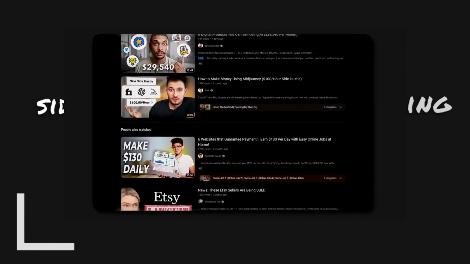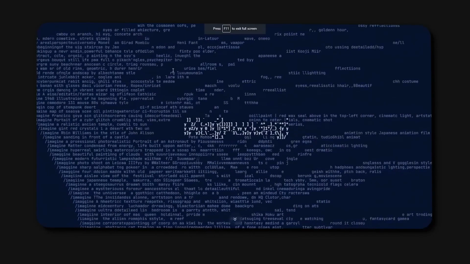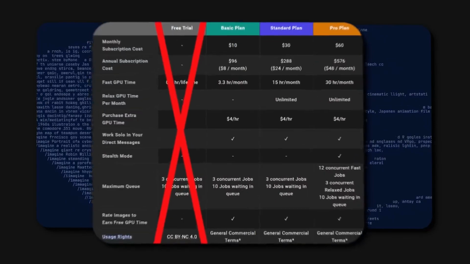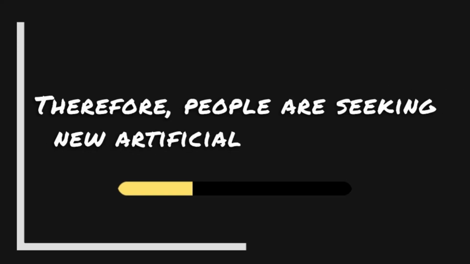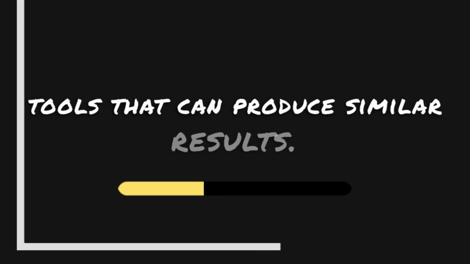Recently, the use of artificial intelligence for side hustles and money-making has increased. One of the main tools for this was Midjourney, but it has now moved to a paid plan, which is no longer accessible to the public. Therefore, people are seeking new artificial intelligence tools that can produce similar results.